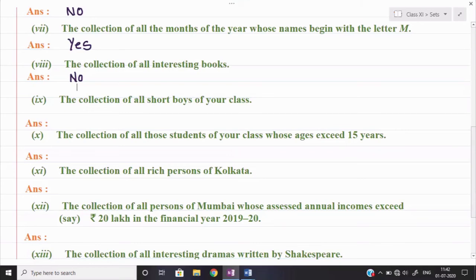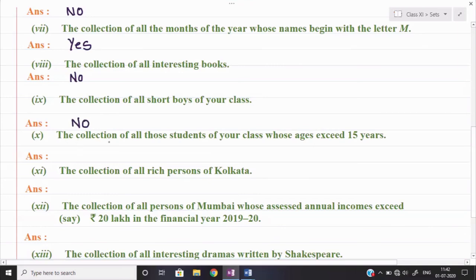So whatever list I will make, you will make, or any other person will make, that will be again different. So here we can say that yes, this is also not a set. Okay, so your answer will be no.